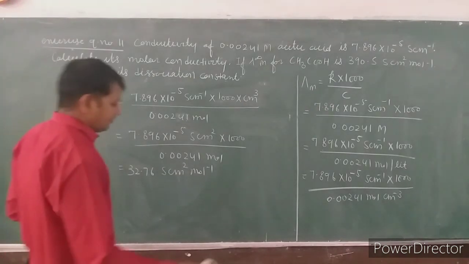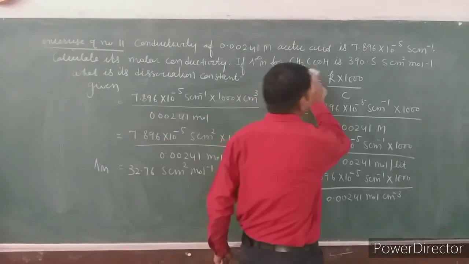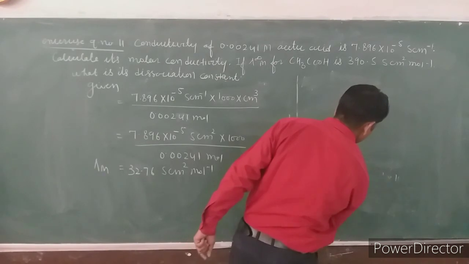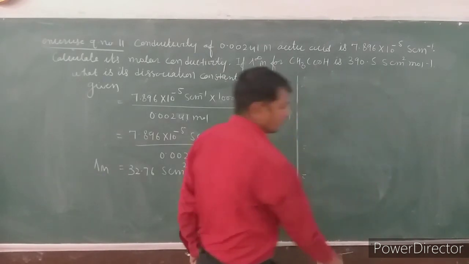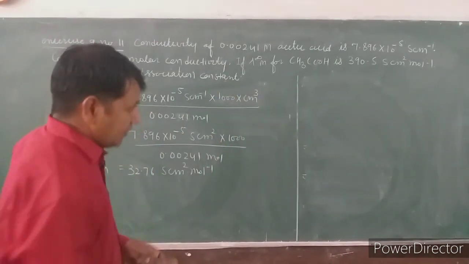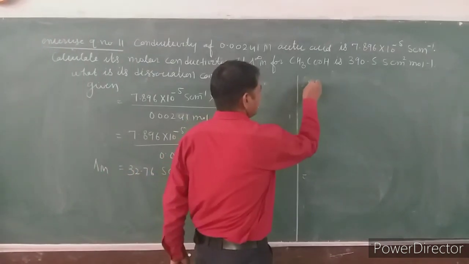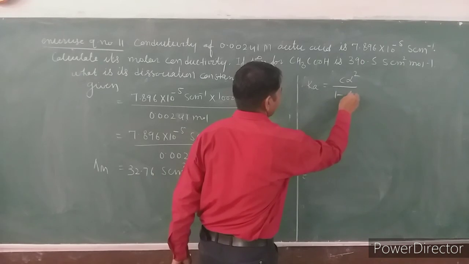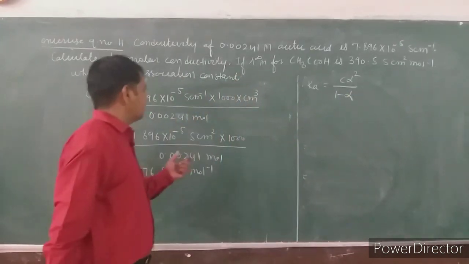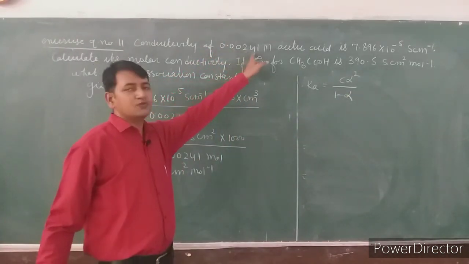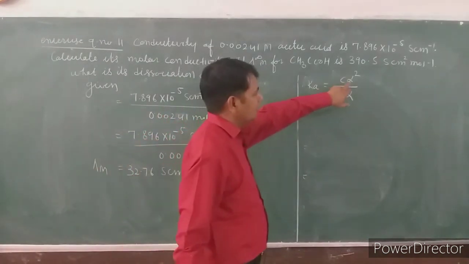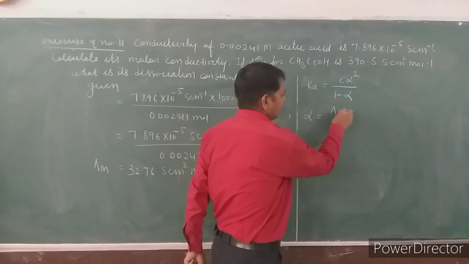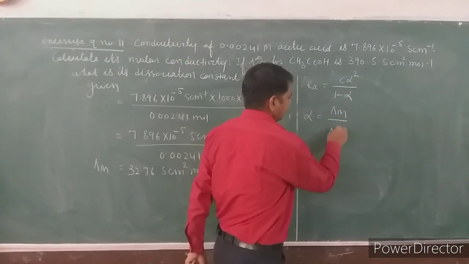Now after lambda m, the next thing to determine is Ka, the dissociation constant. We know the formula of dissociation constant is C alpha square upon 1 minus alpha. C we already have, 0.00241, but we do not have the alpha value. To calculate alpha, the formula is lambda m upon lambda infinite m.